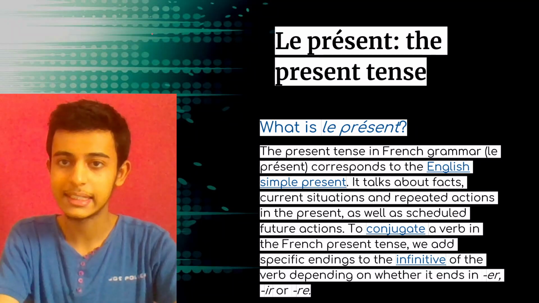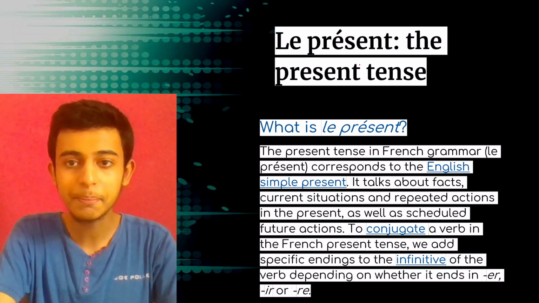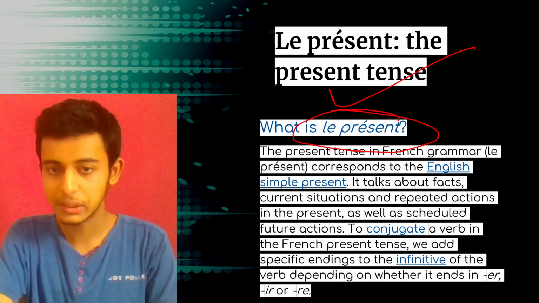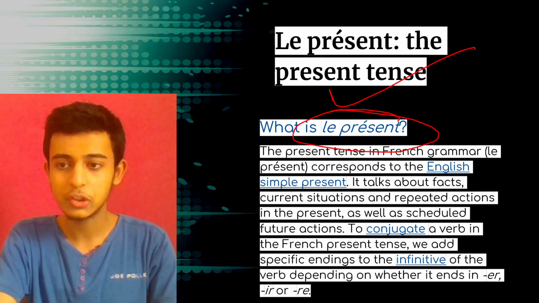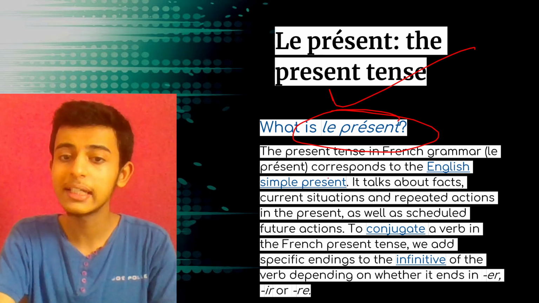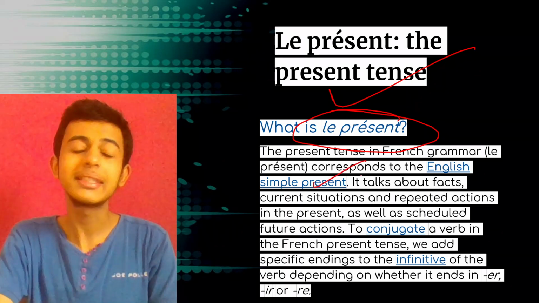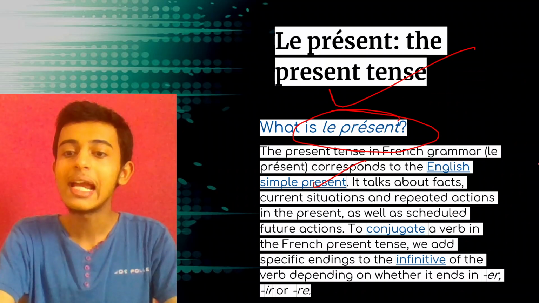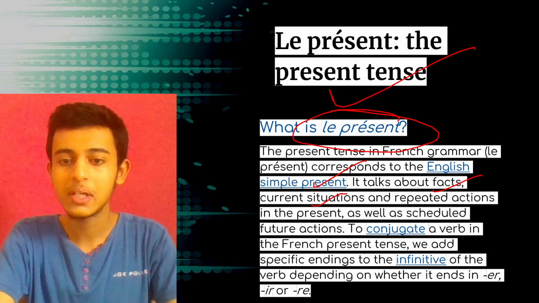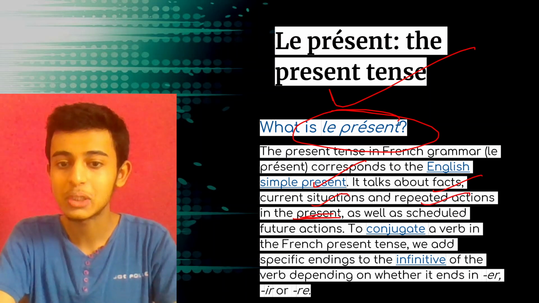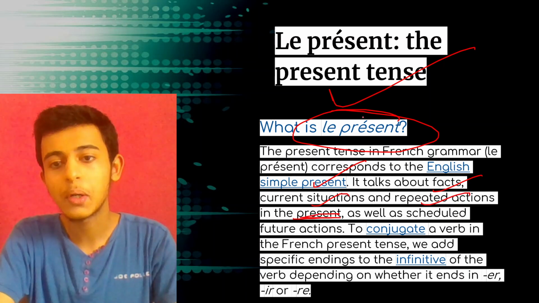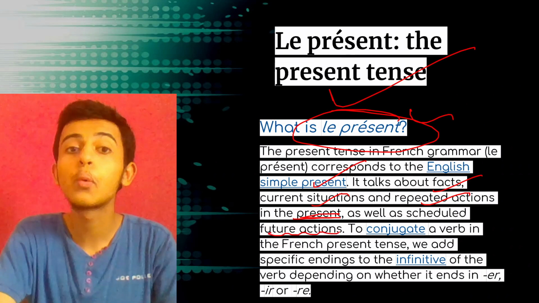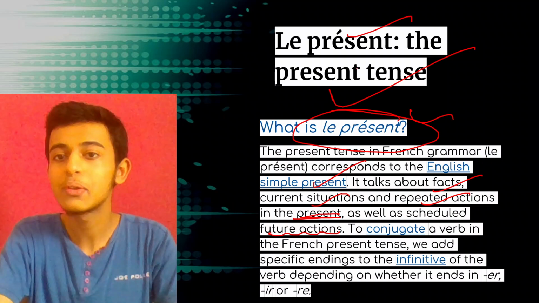Starting with the first tense, that is le présent. Présent means the present tense, friends. Now what is le présent? Everybody concentrate over here. The present tense in French grammar, le présent, corresponds to the English simple present. In English, simple present tense means what you're doing right now or what you generally do. It talks about facts, current situations, repeated actions in the present. Whatever is taking place in the present is le présent, as well as scheduled future actions, right? We are going to do this, so in that case, we use le présent.